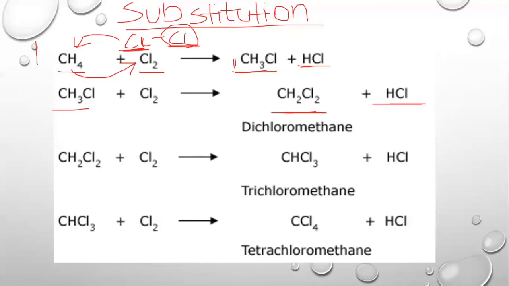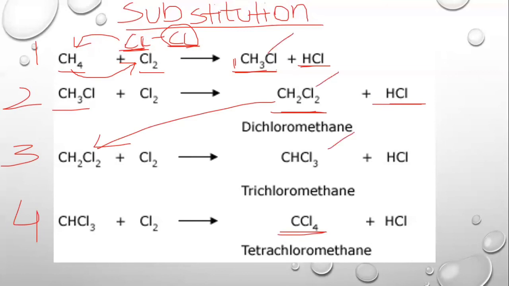Then this will be the second. This will be the third, because we are using this and adding more chlorine and replacing one more hydrogen. Until all the hydrogens have been replaced, as they have been replaced in this tetrachloromethane, the reaction will stop. This, and this will be the substituted products that have been formed.